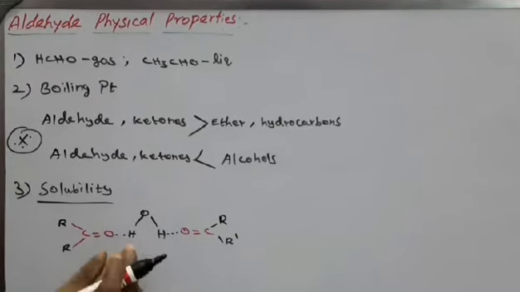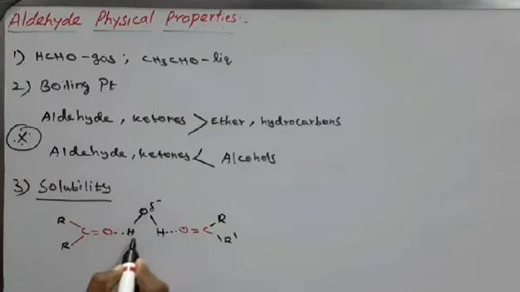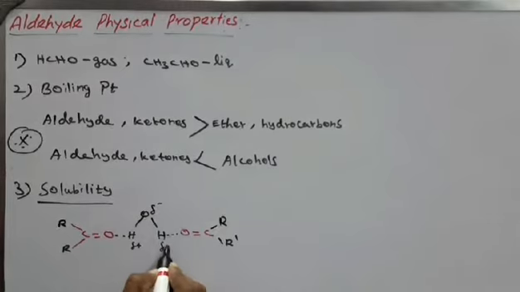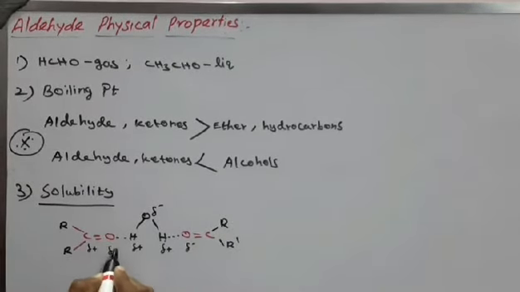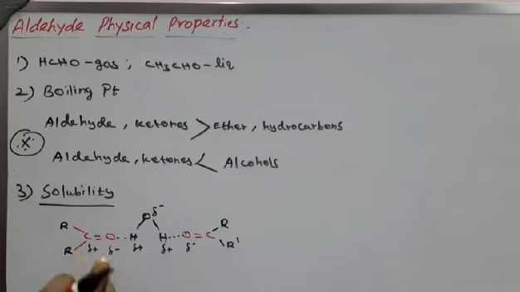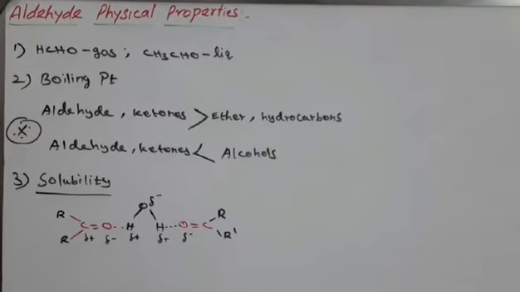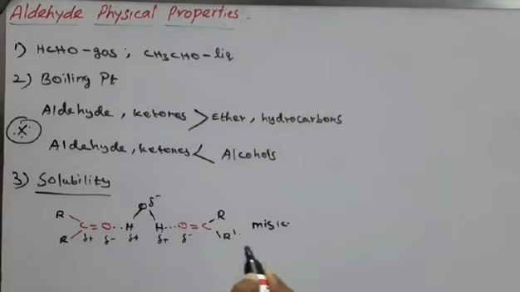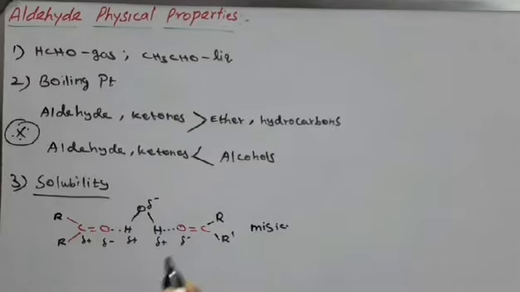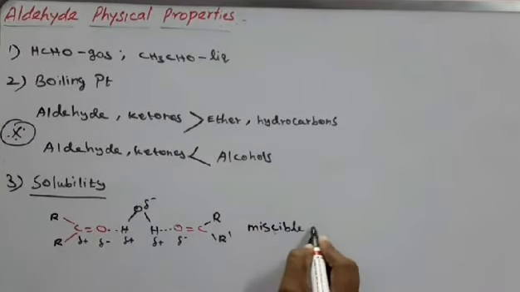The polarity makes O minus and H plus, that is delta minus and delta plus, and so on. Because of this polarity, the lower members of aldehydes and ketones are easily miscible with water.